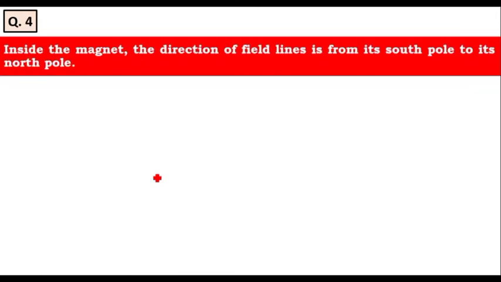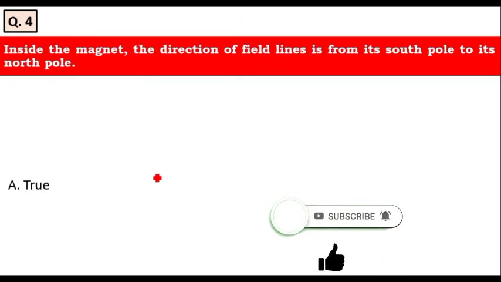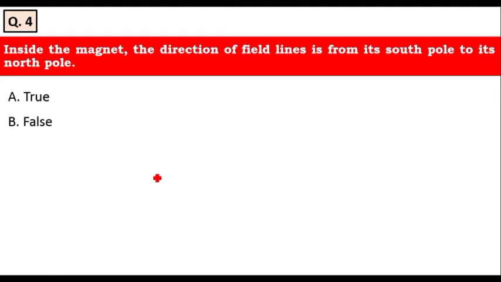Then fourth question is, inside the magnet, the direction of the field line is from south pole to its north pole. He is asking, inside the magnet, the direction of the field lines is from its south pole to its north pole. Yes, it is a true statement. Therefore, option E is the right answer.